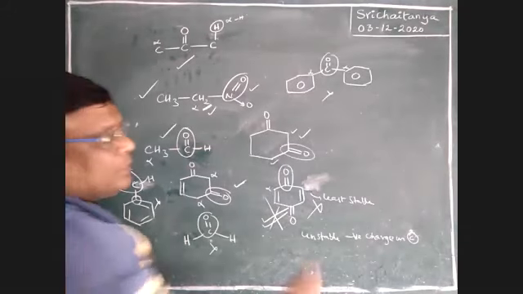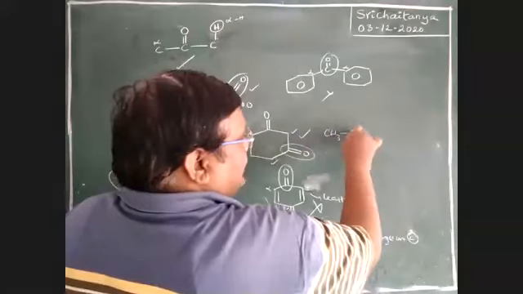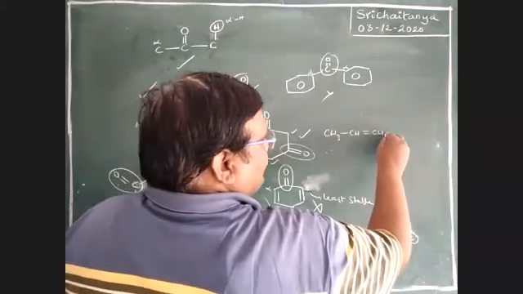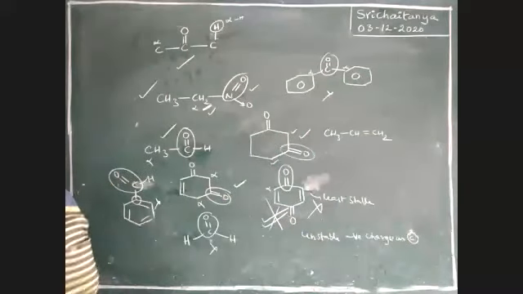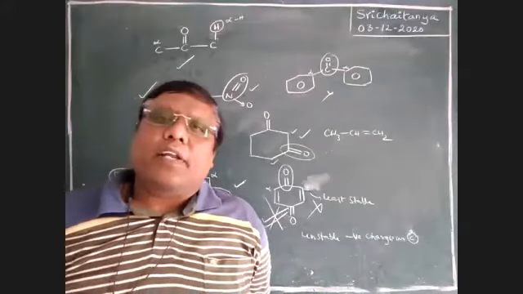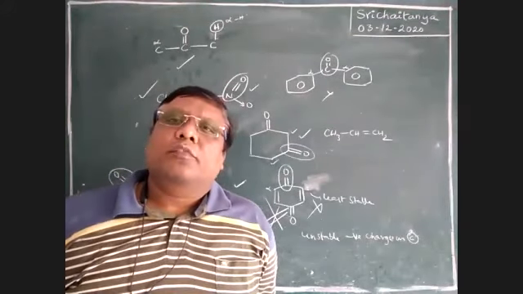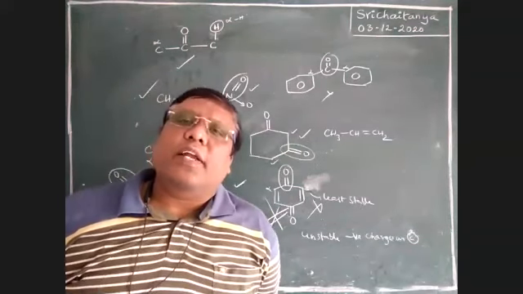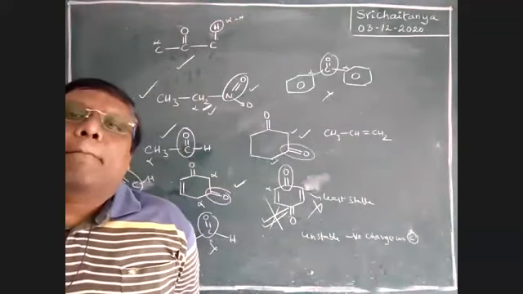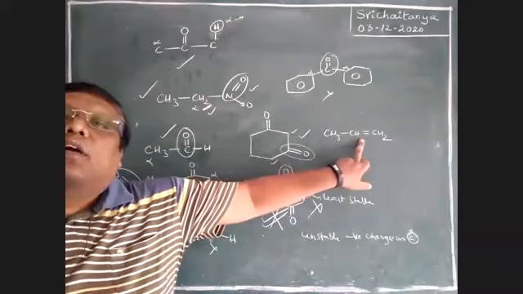Now, what about this? CH3, CH double bond CH2. Does this exhibit tautomerism or not? Which condition failed?